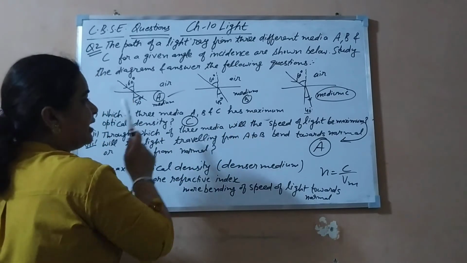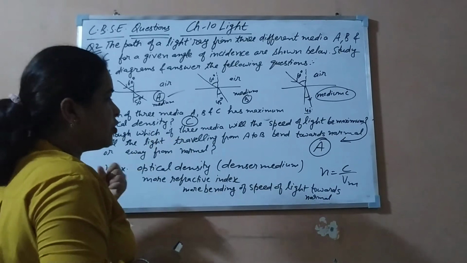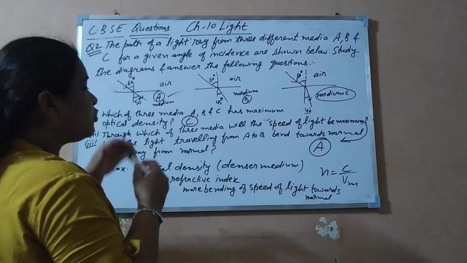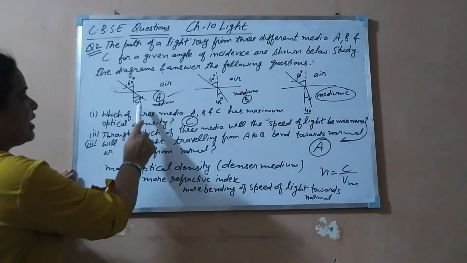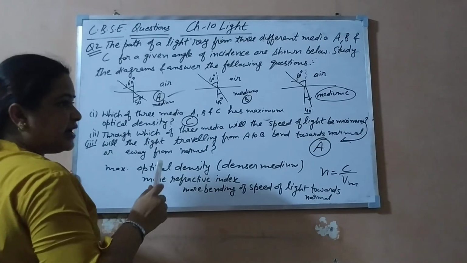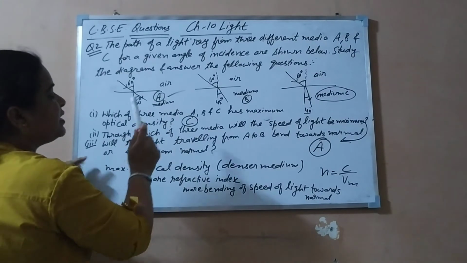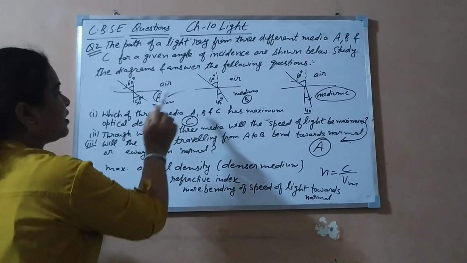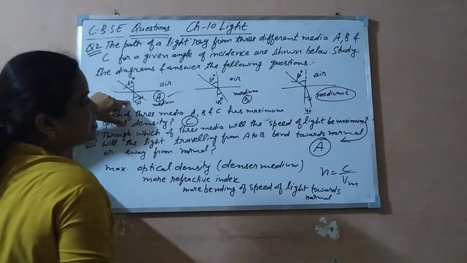So when a ray of light enters from rarer to denser medium, then you will say it bends towards the normal. So what would the answer be here? It will bend towards the normal. When it enters from rarer to denser, it bends towards the normal, and when it enters from denser to rarer, it bends away from the normal. So what is the answer? It would bend towards the normal when it enters from A to B, because from these angles we come to know that A is the rarer medium and B is the denser medium.